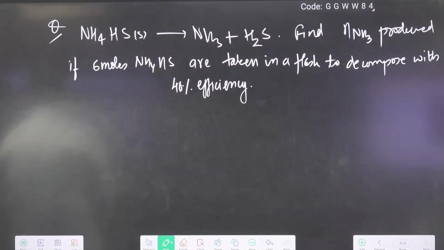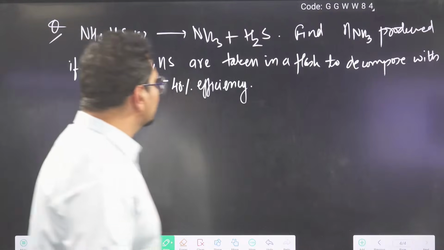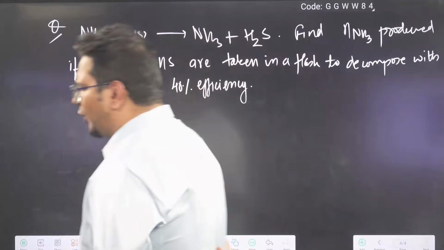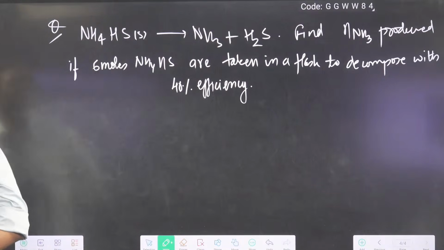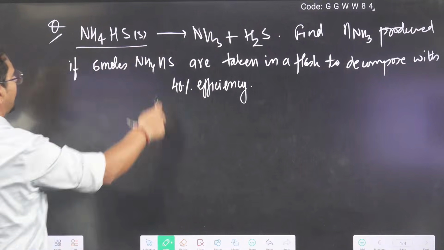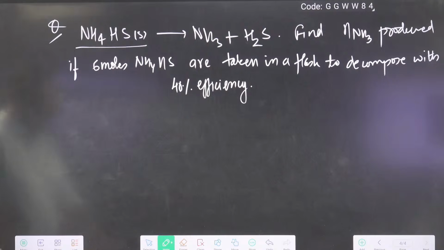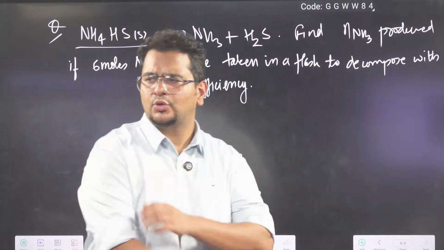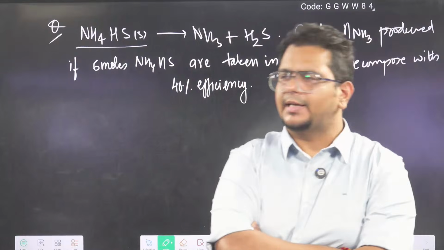Ammonia moles, how much will be produced? They are asking. If NH4HS is decomposing like this, 6 moles taken, and 40% is the efficiency. No drama of LR, there is just one reactant. I'll give you 15 seconds to try this question. After that, I will solve.